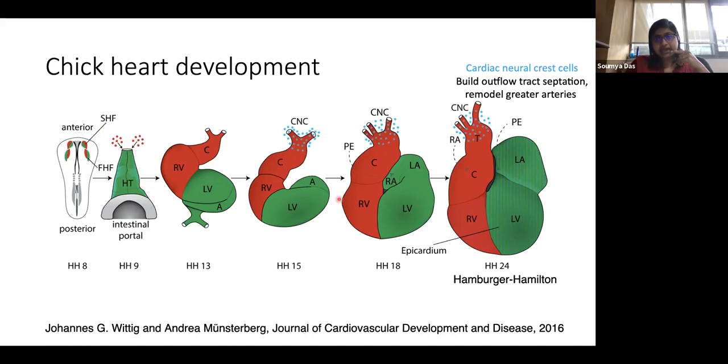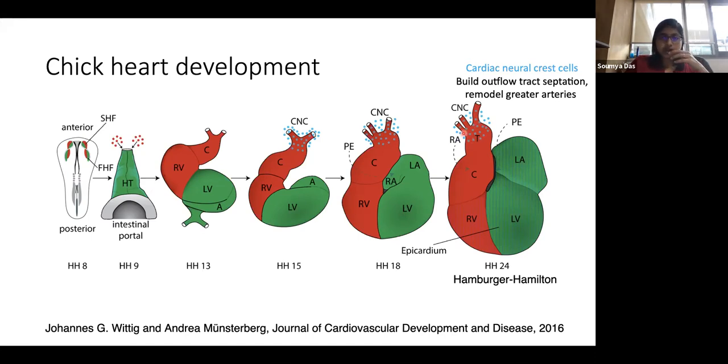But eventually, as you go along the line of development, you can see that the first heart field makes the left atrium, the right atrium, which is kind of hiding here, and the left ventricle. The second heart field makes the rest: the right ventricle, the connecting tube, and the outflow tract and its branches.